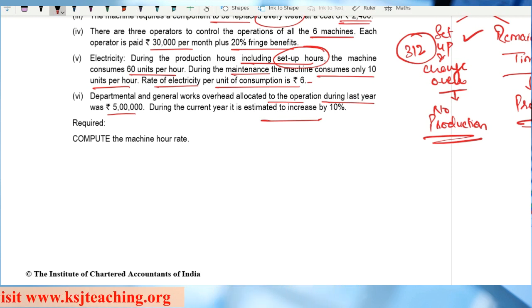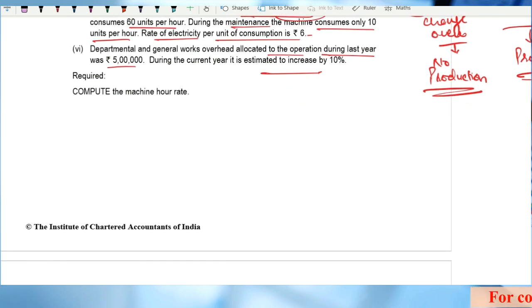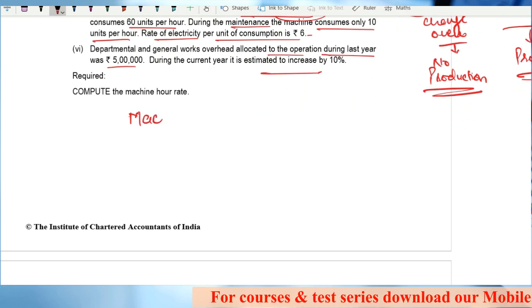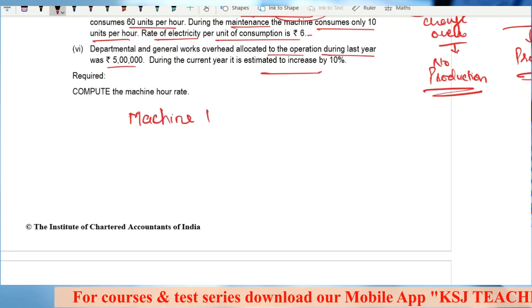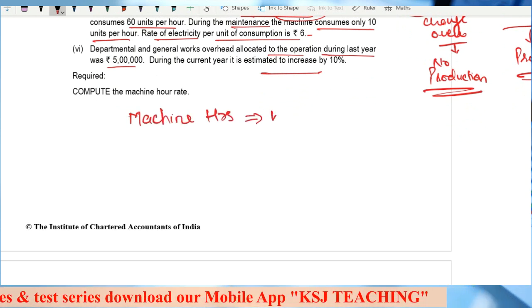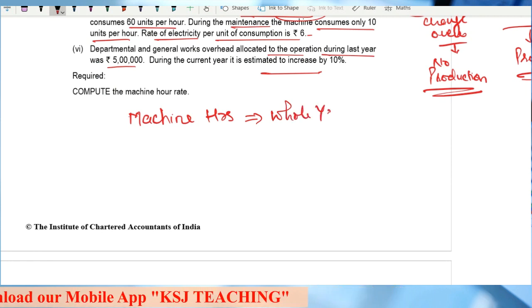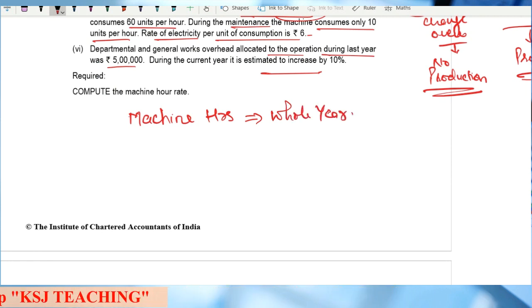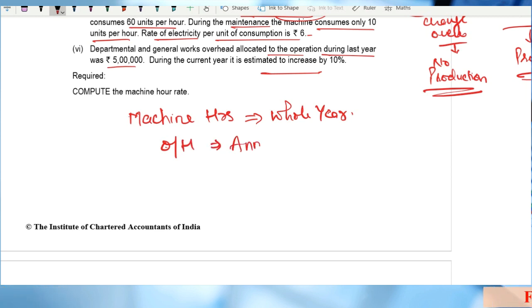Now, be very careful with one thing. In case of machine hour rate, if you are calculating the effective machine hours for the whole year, then remember to take all the overheads annually. That is for the whole year.